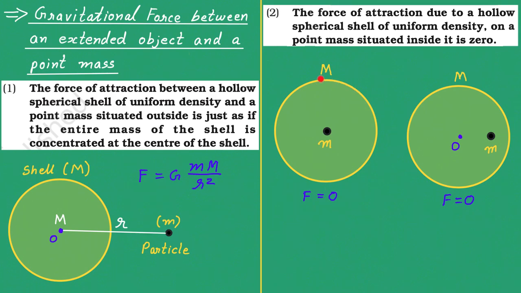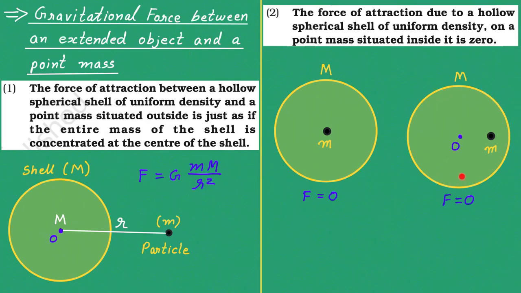See, again here also this shell can be considered as if it is made out of many small particles. Now all of these small particles will be having some mass and they all will be applying force on this particle of mass small m. So there will be many forces on this particle small m in all the directions of the same magnitude, and that's why the resultant force will become just 0.